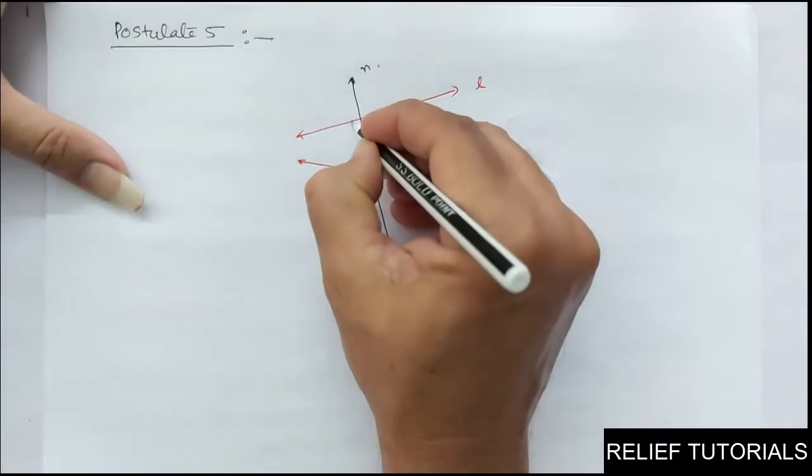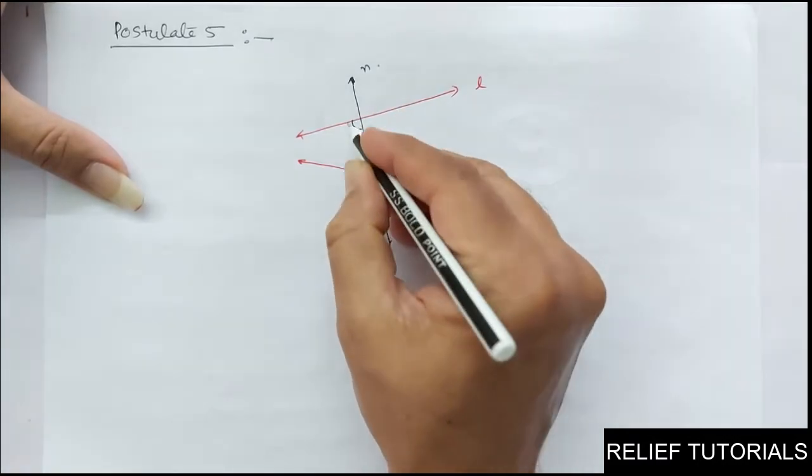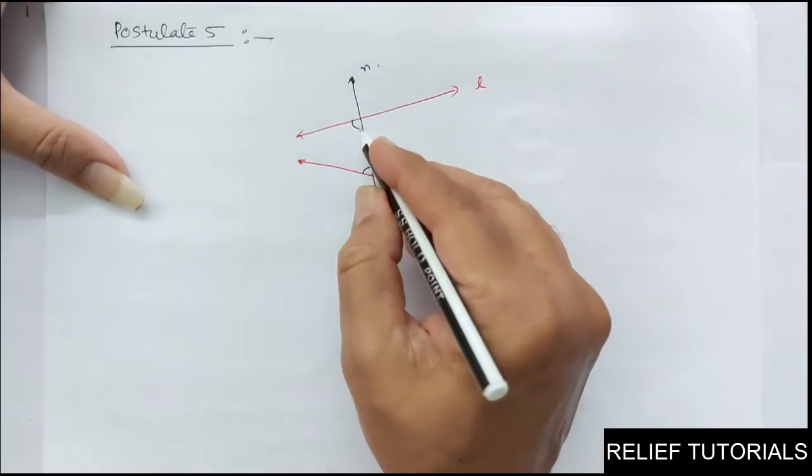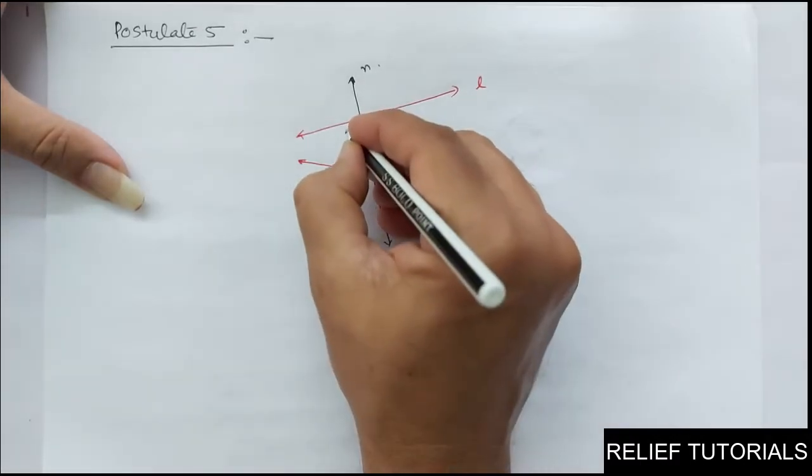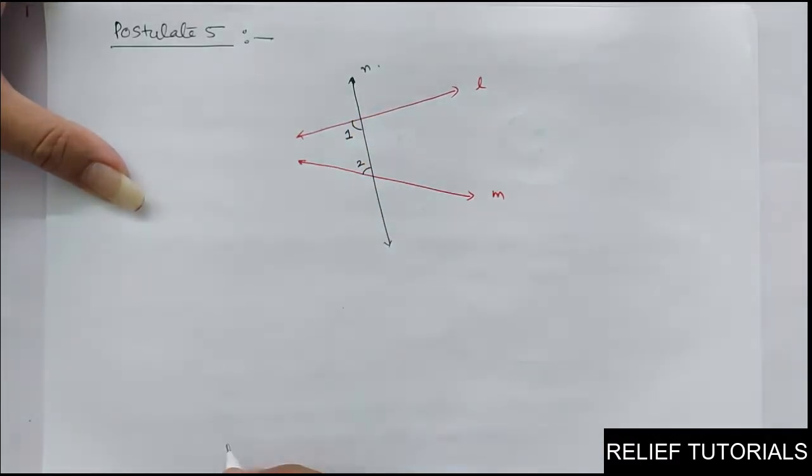Now you see here, this angle I will take, this angle I will take. They are acute angles. Generally, by observation, you can tell they are acute angles. Say this is angle 1 and this is angle 2.